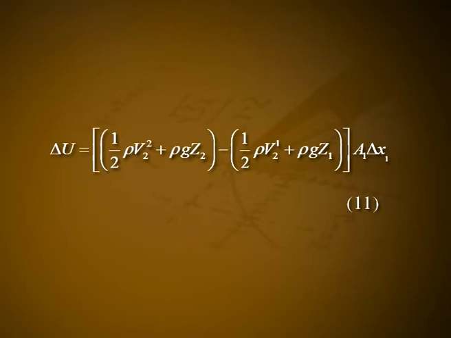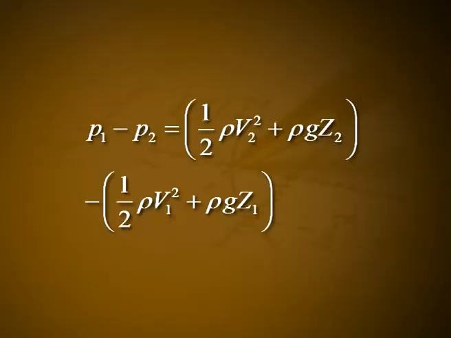Since we have assumed an incompressible fluid, the density of the fluid rho is the same everywhere and delta m may be replaced by rho A1 delta x1 for both ends. Thus, delta U is equal to (1 by 2 rho V2 square plus rho g Z2 minus of 1 by 2 rho V1 square plus rho g Z1) into A1 delta x1. Let it be equation number 11.